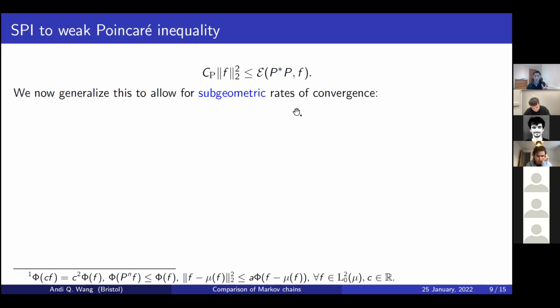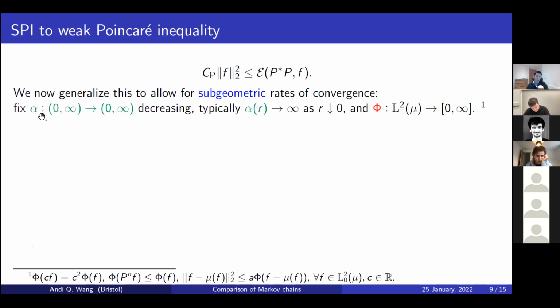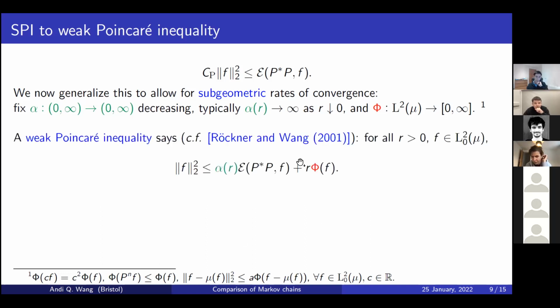To do that, we need 2 key ingredients. The first one is a function alpha, which maps the positive half-line into the positive half-line, is a decreasing function, and it typically explodes at 0. So you can think it has an asymptote at 0 and then comes down and it decreases. So that's the first ingredient, a function alpha. The second ingredient is a function capital phi, which you can think of as a kind of penalty function on L2. I'm not going to go into the various conditions it needs to satisfy. I'll just leave that there for now.